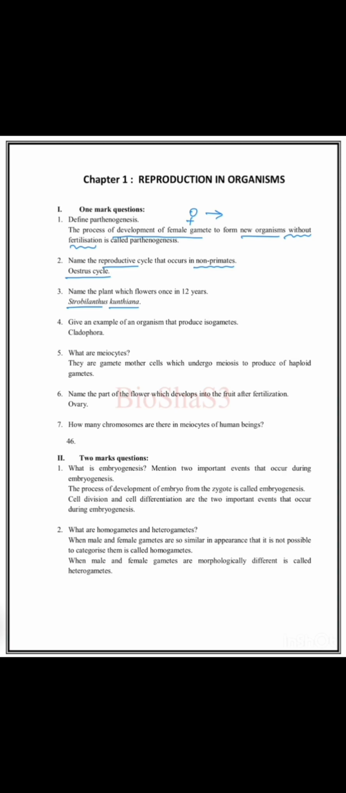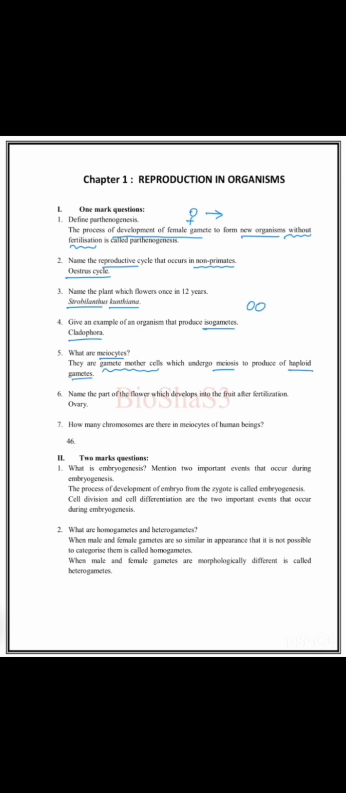Give an example of an organism that produces isogametes. That is Cladophora. Isogametes: iso means similar. Both you cannot differentiate into male and female. Then what are meiocytes? They are gamete mother cells which undergo meiosis to produce haploid gametes.